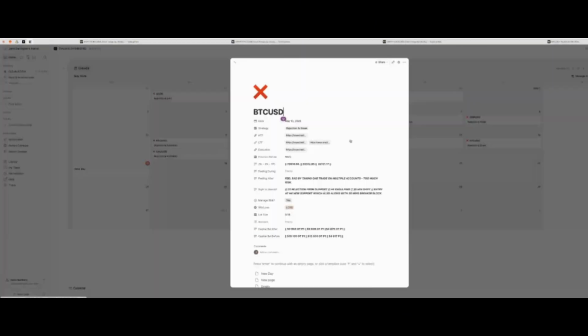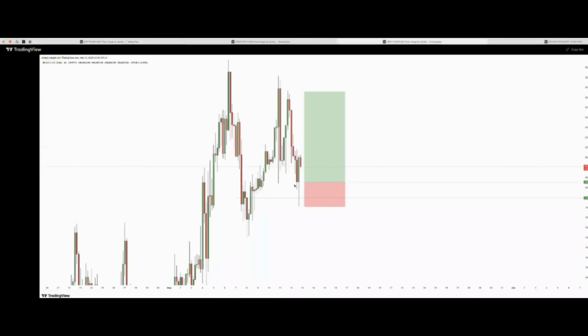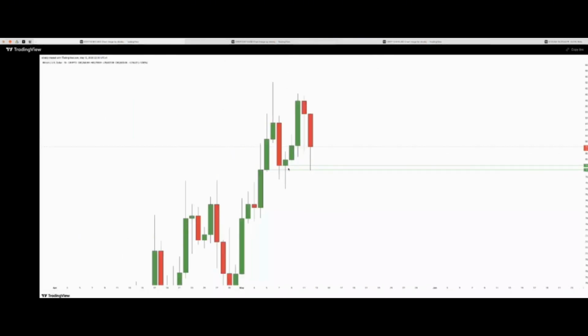The third trade I took last week is a BTC USD trade, and I took the trade because I saw this rejection from this level right here. This is a support level. And on the 4 hours, I saw an engulfing pattern. Okay, I saw this rejection from this daily time frame support level.